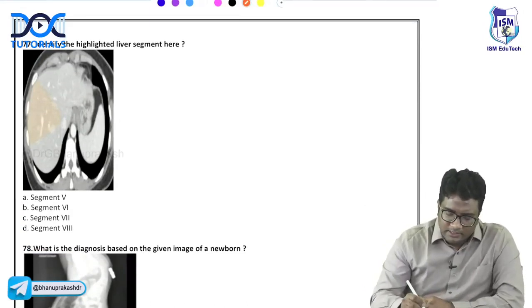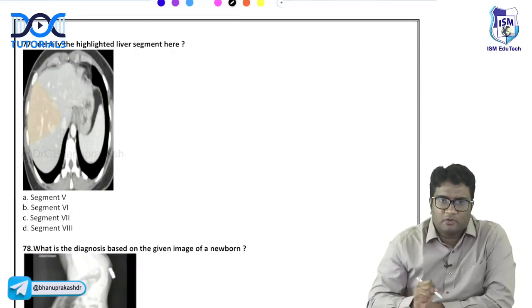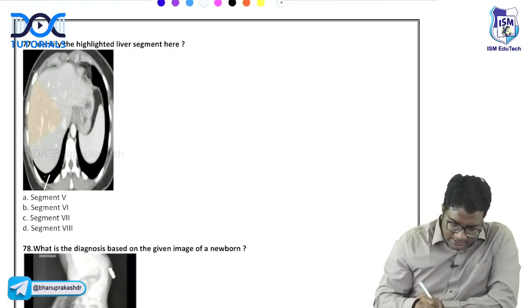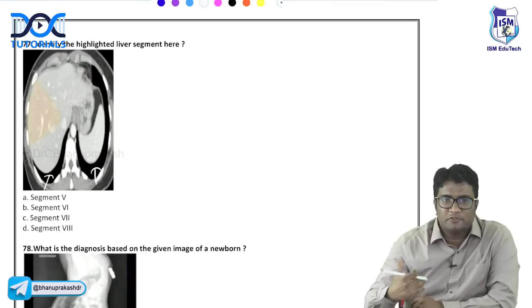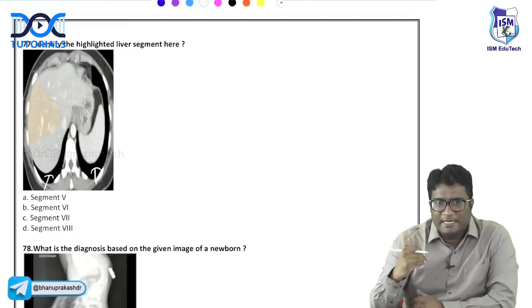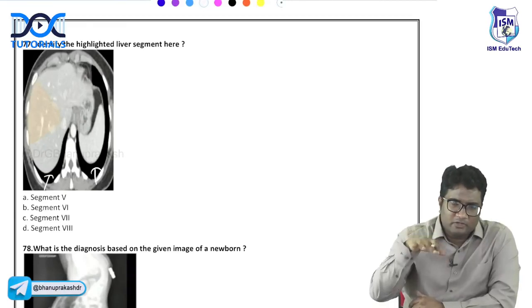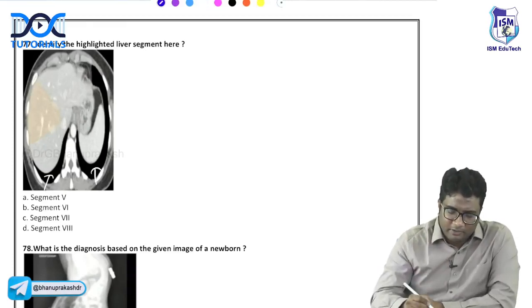Now, they're asking you what is the Couinaud segment of the liver. Remember, when you see the lung fields, these are superior segments of the liver. When you see the kidneys, these are inferior segments of the liver. So you're seeing the lung fields, you're talking about the superior segments of the liver. And what are the superior segments of the liver?